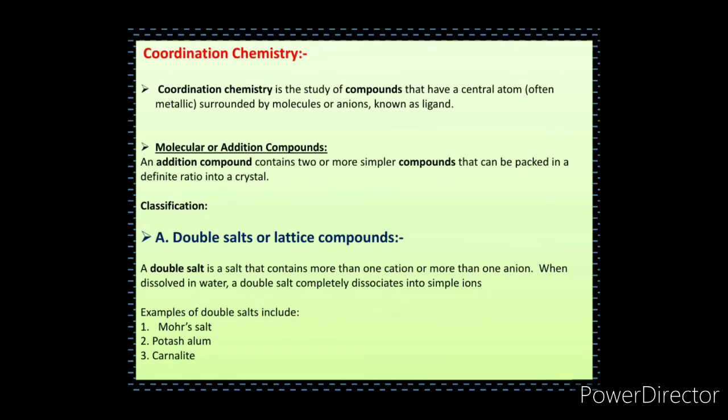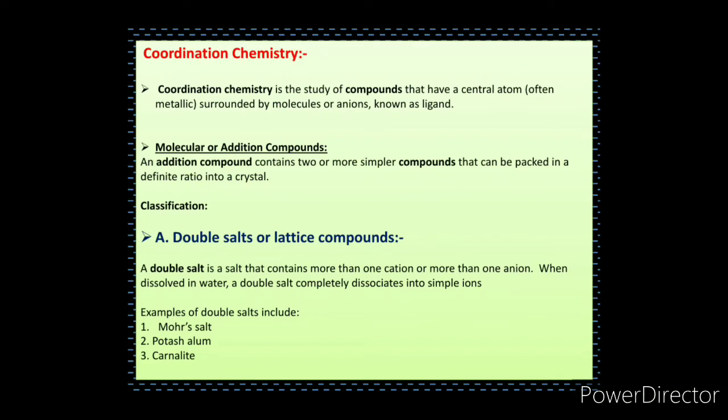It means that double salts are those compounds which exist in the solid state, and when they are dissolved in water they dissociate into simple ions, losing their identity in compound form and retaining their identity in ionic form. For example, Mohr salt is an example of a double salt. Potash alum is an example of a double salt. Carnallite is also an example of a double salt.